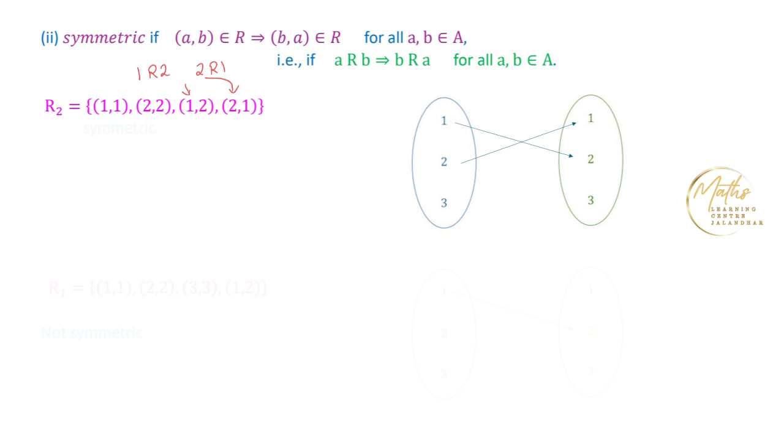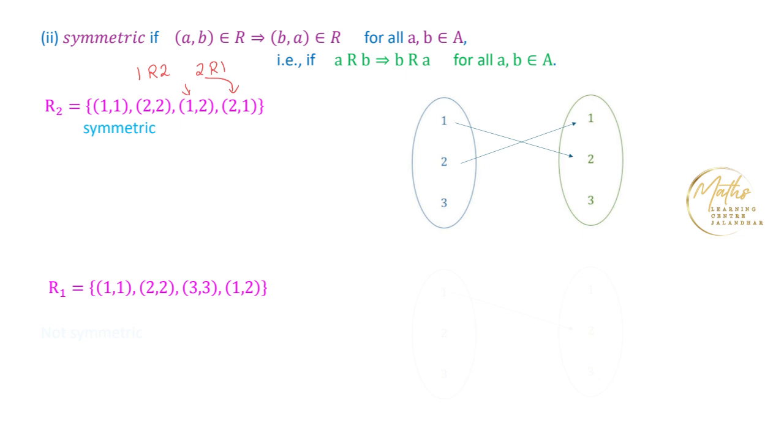In this diagram, we can see this is element 1. We are saying 1 is related to 2, then 2 is related to 1. And similarly, 2 is related to 1 and we have the element that 1 is related to 2. So we are saying that this relation R2 is a symmetric relation. Now coming to the relation R1, we have the elements (1,1), (2,2), (3,3) and (1,2).